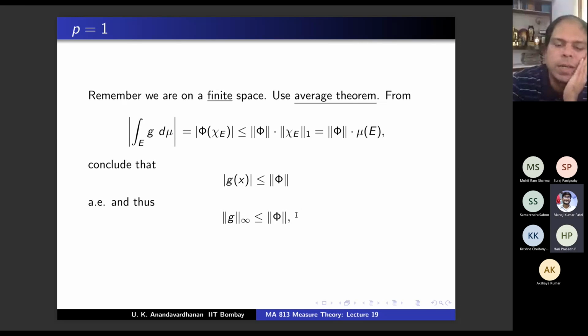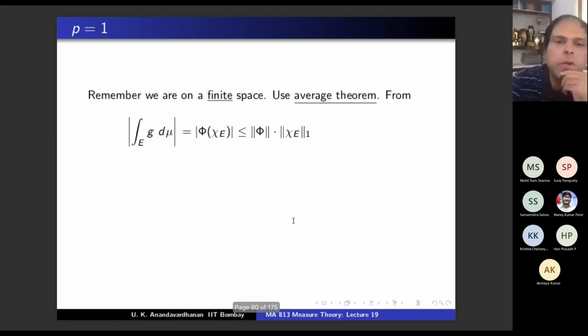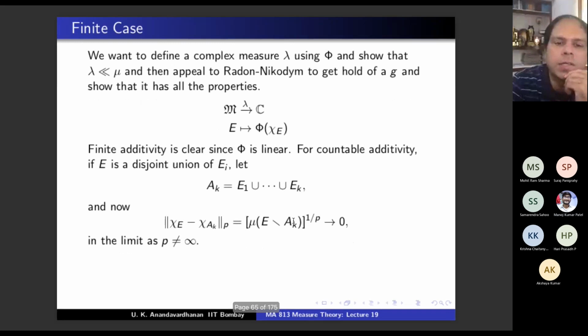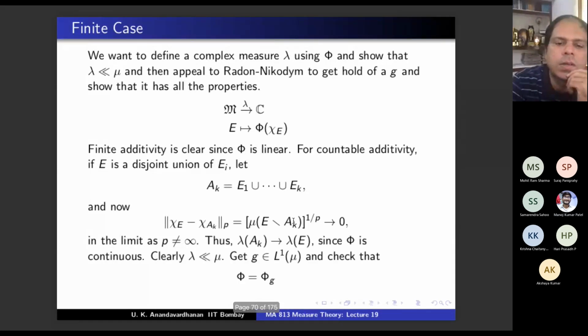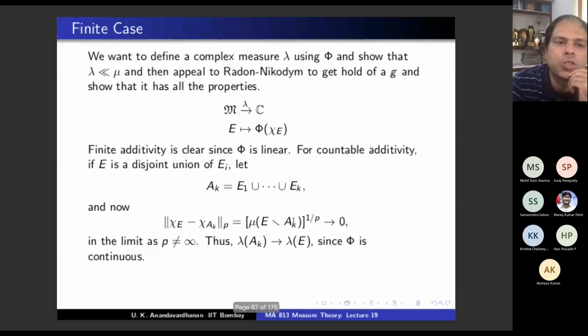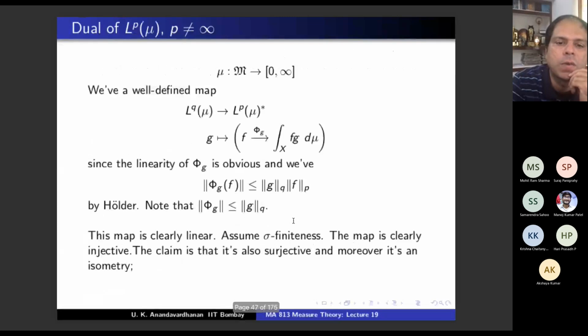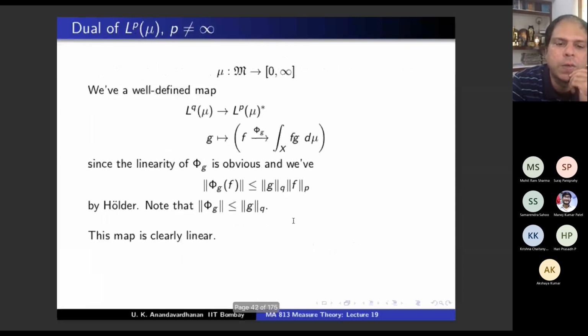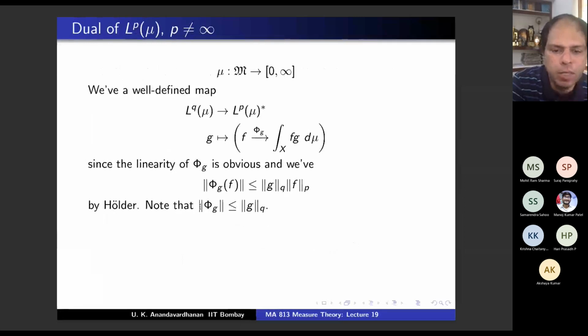Okay, sir. This is the other way inequality that we had to show, no? Because we have already shown one-way inequality, right? What we showed is phi g is less than or equal to norm g.